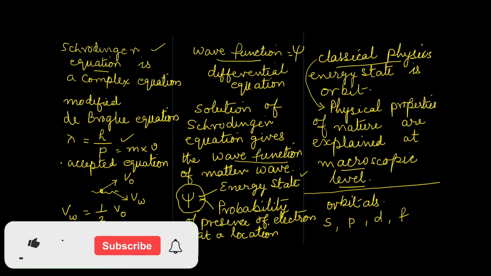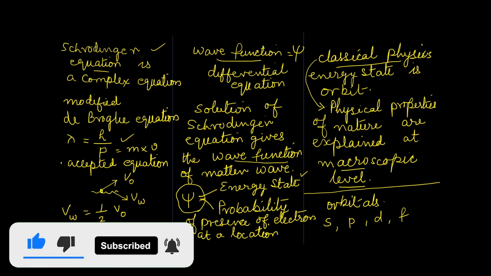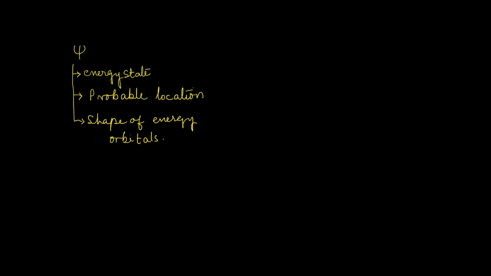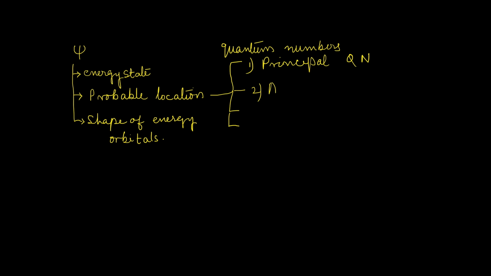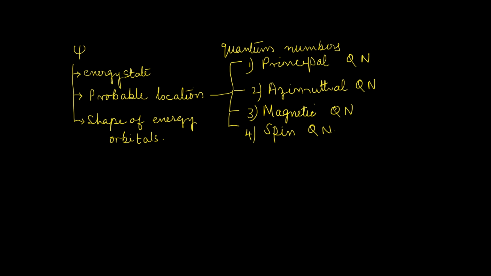What does it mean? It means in which path or at what distance it is going round the nucleus. Probability of location of an electron is best explained by 3 or 4 quantum numbers. Now let us see how these quantum numbers are named. First one, principal quantum number. Second one, azimuthal quantum number. Third one, magnetic quantum number. And fourth one, spin quantum number. So each electron is identified by these 4 quantum numbers.